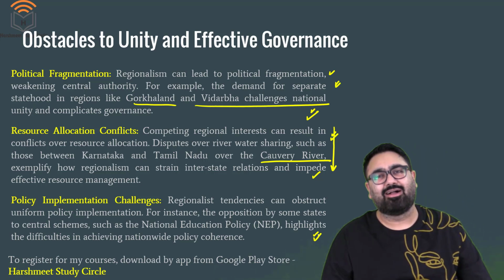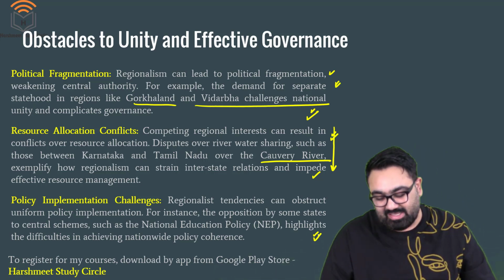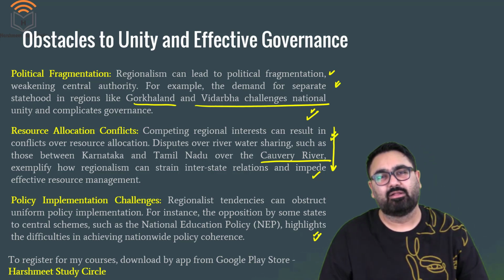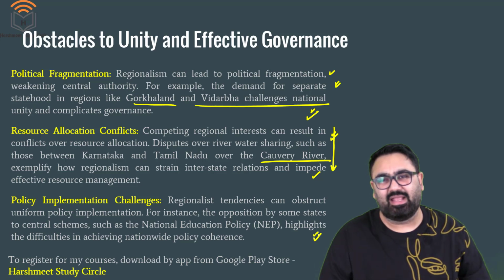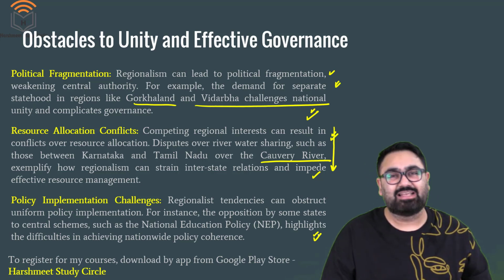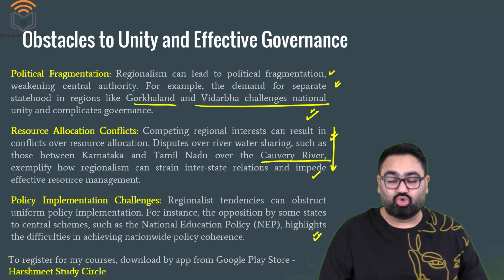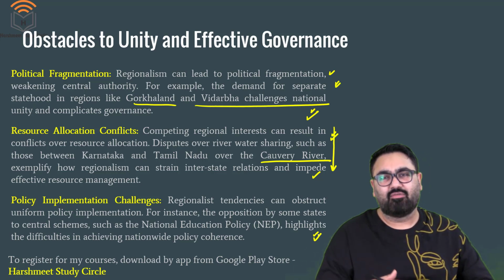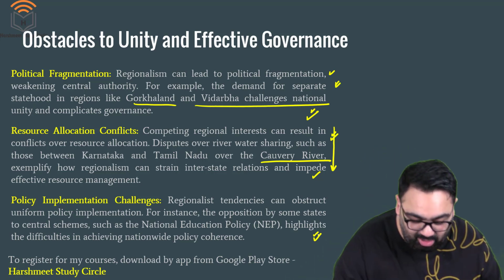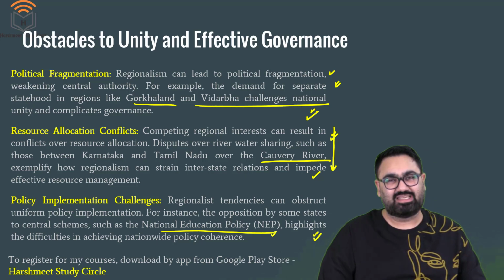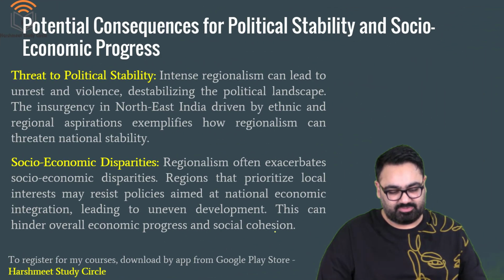Policy implementation becomes challenging. For example, when the government of India introduced the NEET exam, since then Tamil Nadu has been speaking against the NEET exam consistently. The Tamil Nadu government has consistently been saying that the NEET examination is against the interest of students who have studied in regional colleges or those students who have taken examination from the state board. So that can also be a challenge, how to implement nationwide policies such as NEET or national education policies. All that can be a challenge.